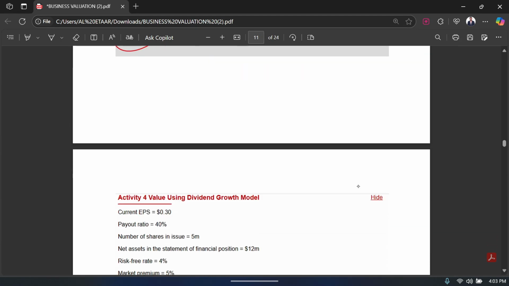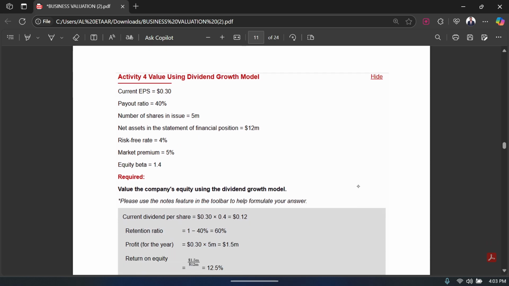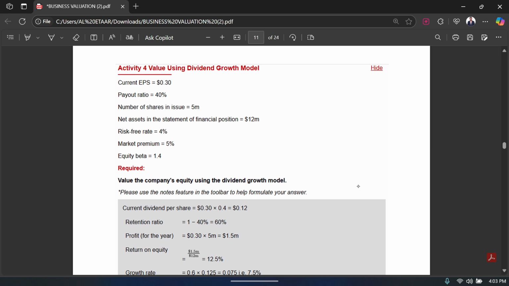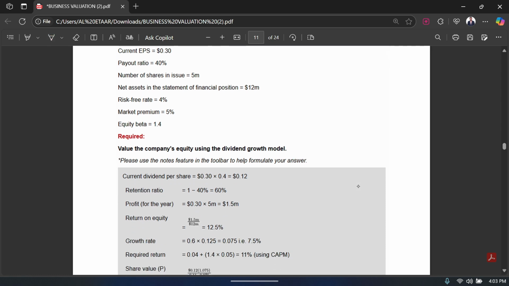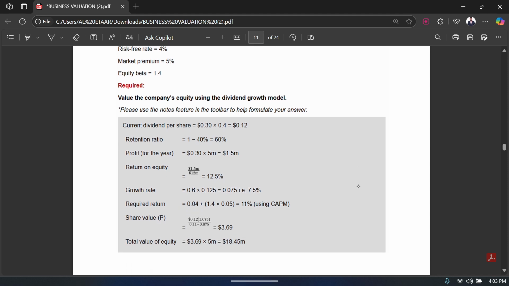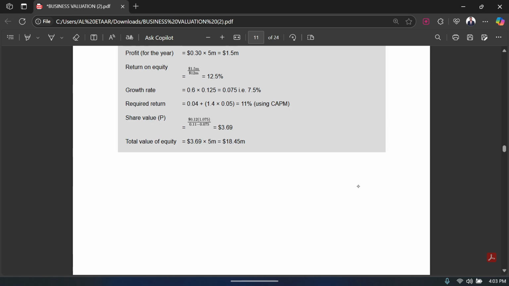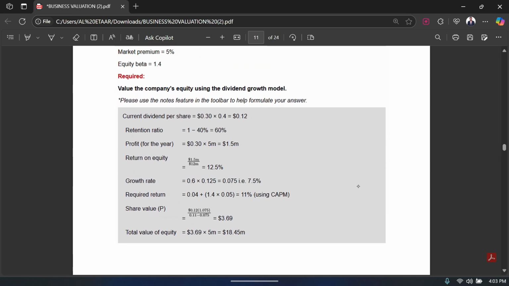Now moving forward to activity number 4. It says value using dividend growth model. This is another question. You have your current EPS, the payout ratio, the number of shares in issue, and net assets in the statement of financial position. With all this information, you're supposed to find the value of company equity using the dividend growth model. First of all, you need to calculate the current dividend per share, because you know that in this formula you use the current dividend.